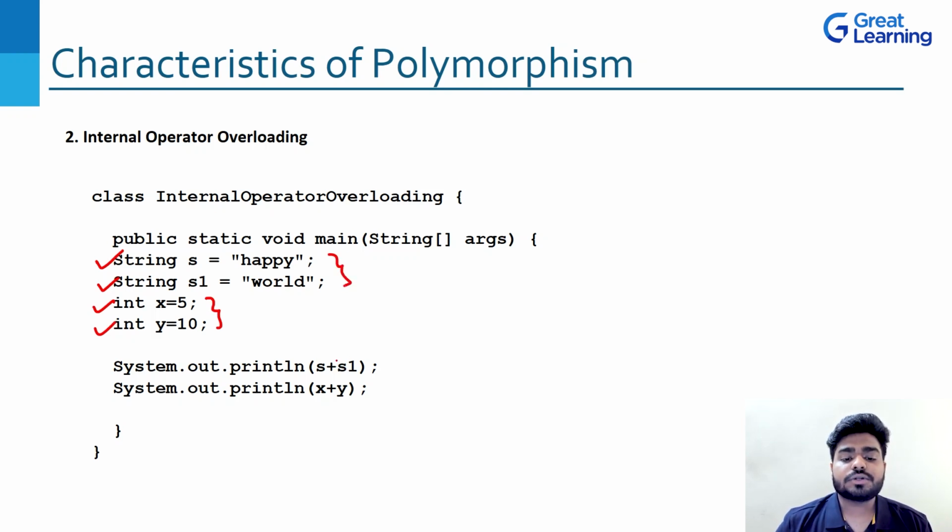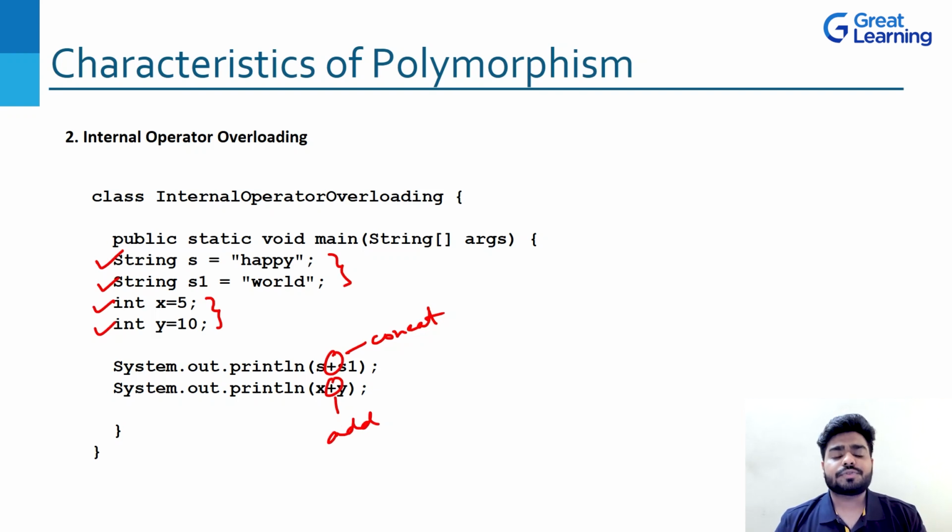If you're adding strings, obviously this plus will work as a concatenation. But here the plus will work as an addition. Why? Because different types of data types are there, so it manages like that. This is what operator overloading is, right?